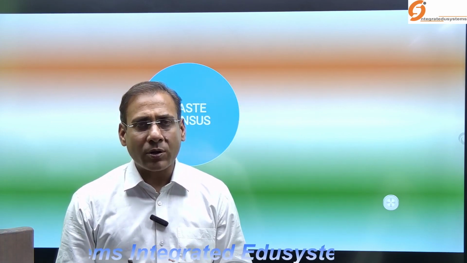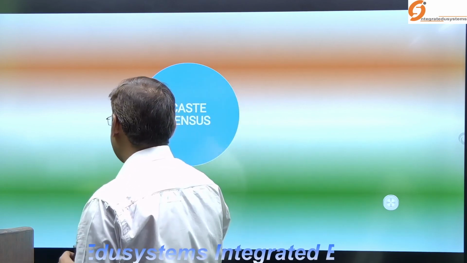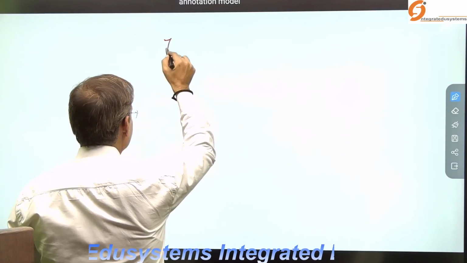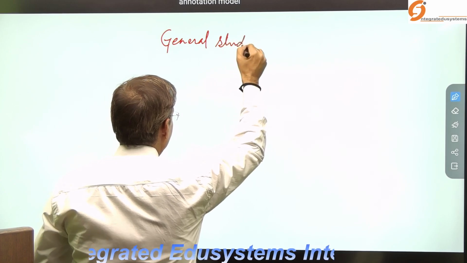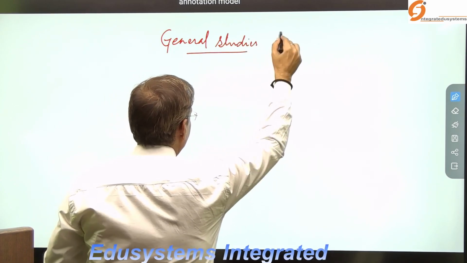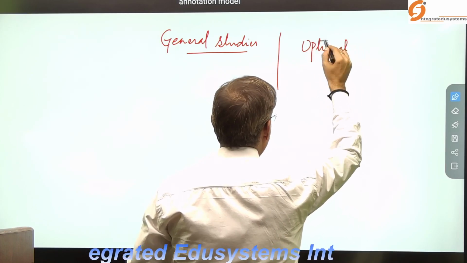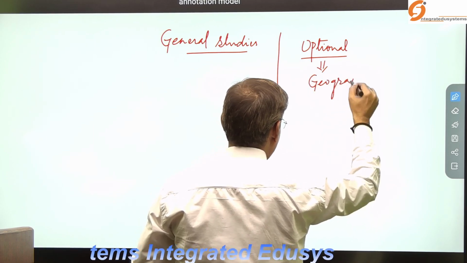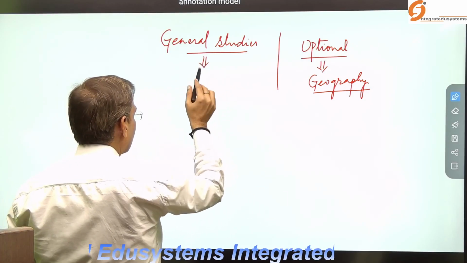So let's have a look at where this topic is important from the UPSC point of view. First, look at where it may be asked in general studies, which paper. Further, I will discuss the optional, specifically the geography optional. It is a very inclusive topic.